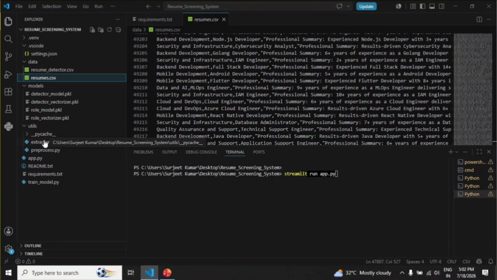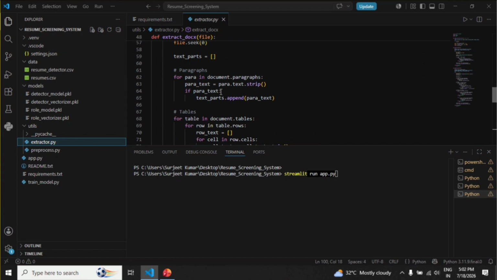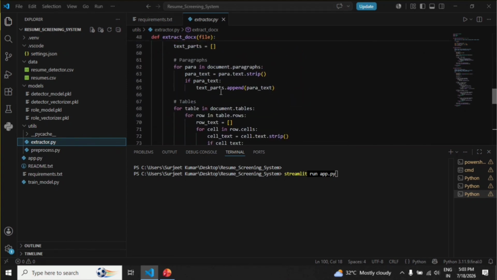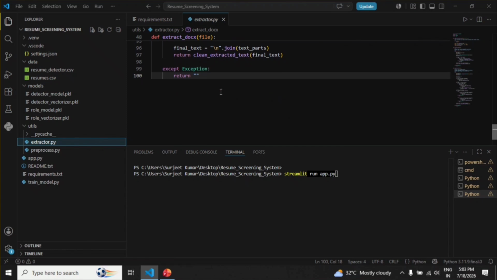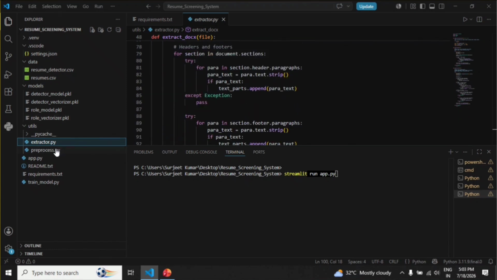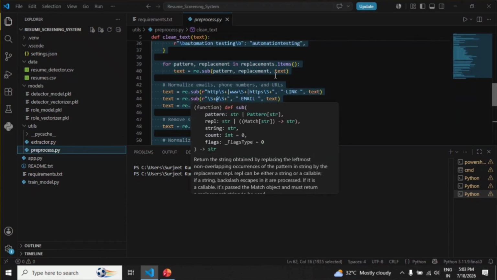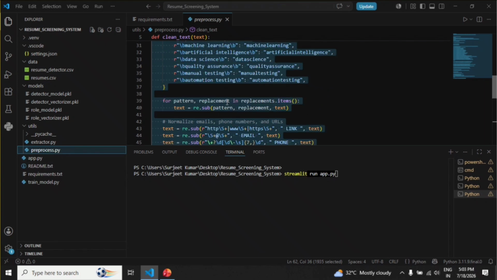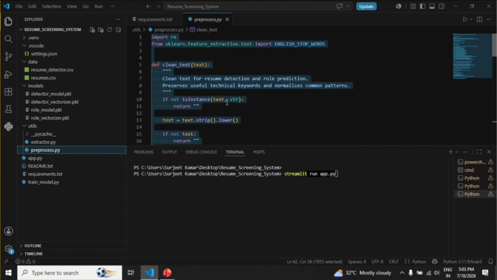And this is the extractor.py file. It is used to extract the text from uploaded PDF or docs files. This is the preprocess.py file. It is used to clean the extracted text by removing extra symbols, spaces, and special characters.